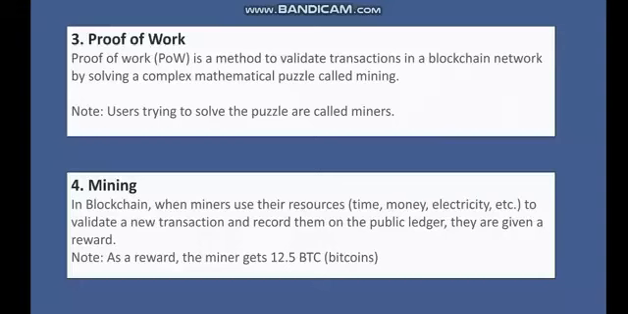And number 3 is proof of work. Proof of work is a method to validate transactions in a blockchain network by solving a complex mathematical puzzle called mining. In blockchain, when miners use their resources, time, money, electricity, etc. to validate a new transaction and record it on the public ledger, they are given a reward. Note: as a reward, the miner gets 12.5 BTC (bitcoins).